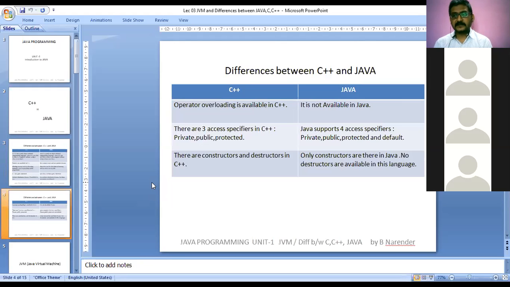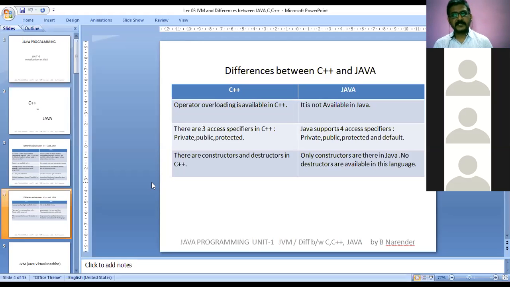Because operator overloading is one kind of topic where Java is not advanced. Operator overloading is done only when two objects have to communicate.